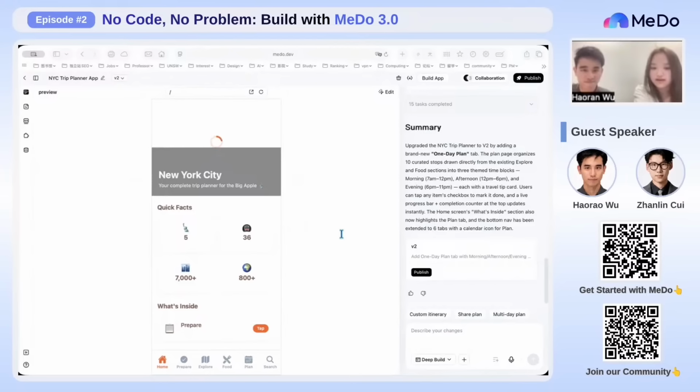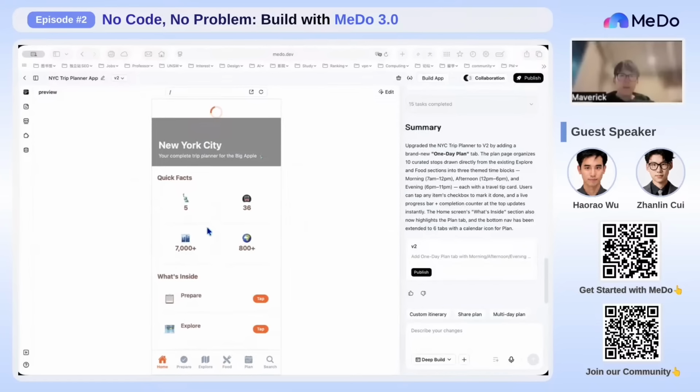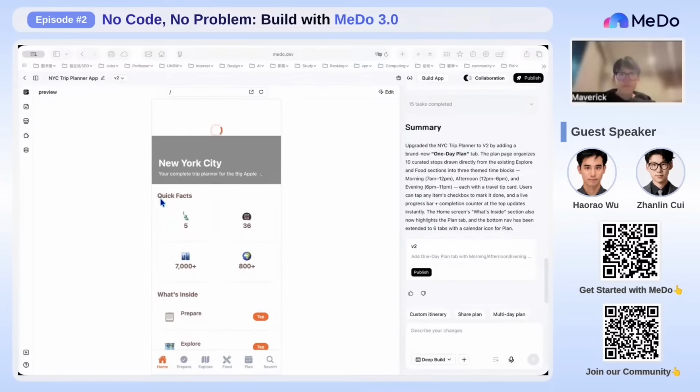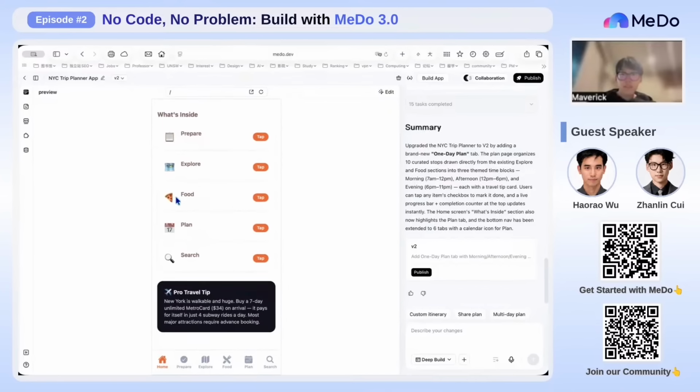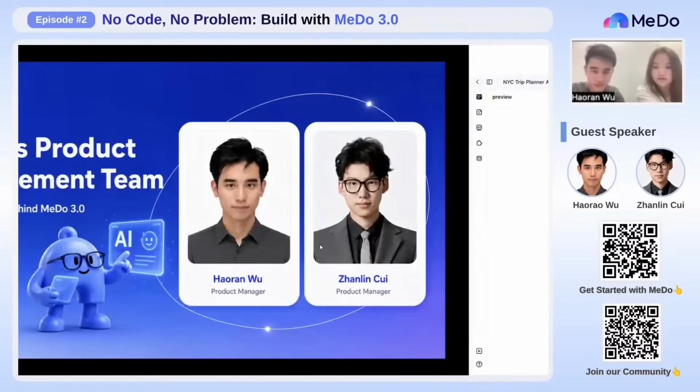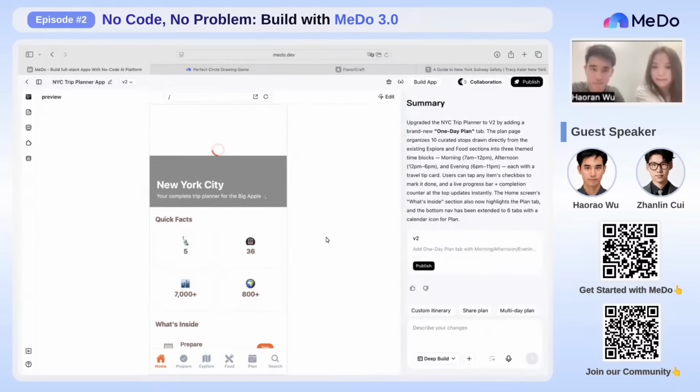Okay, yeah, great. Looks good. Is version 2 already done? Yeah. Okay, and now let's go back to the app and check the V2 update. The update is ready. Let's open the preview. Okay, let us share the screen.